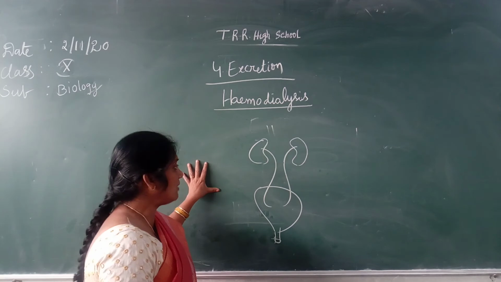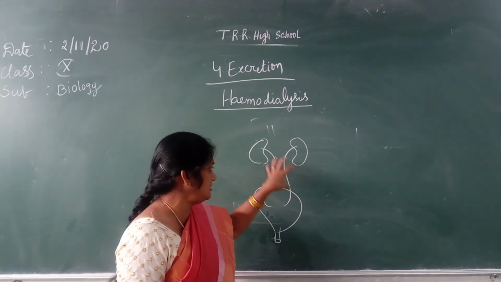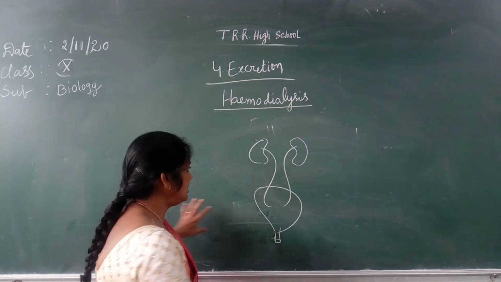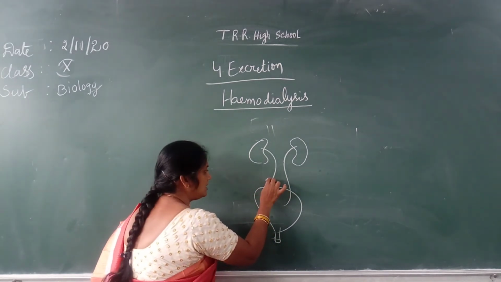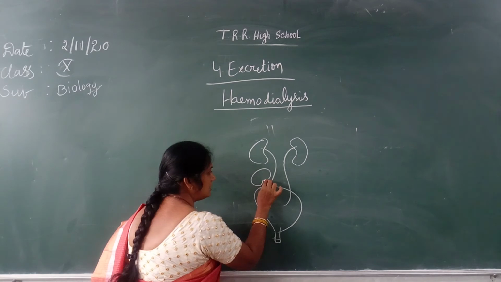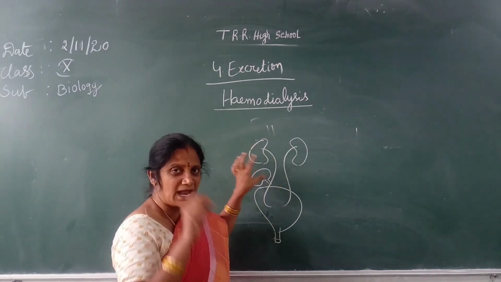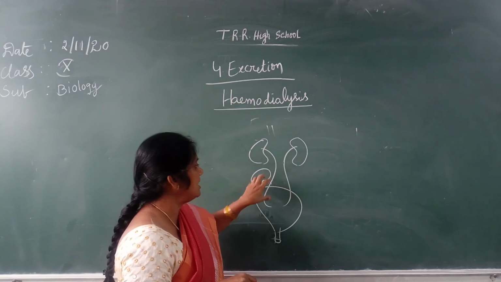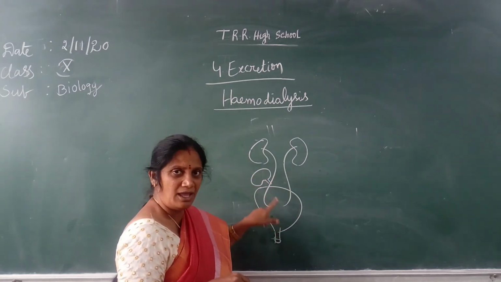So the other kidney, they have to fix in this body, here near the urinary bladder. They will not remove these kidneys, but the transplanted kidney they will fix near the urinary bladder.